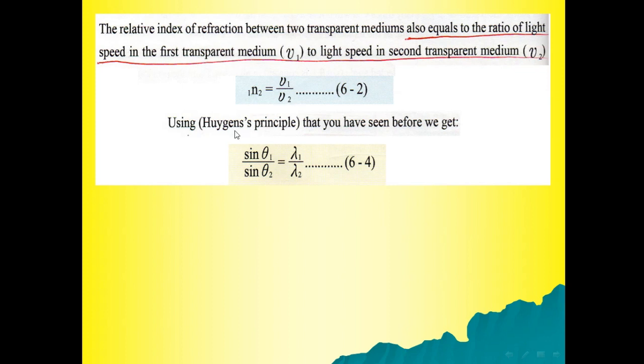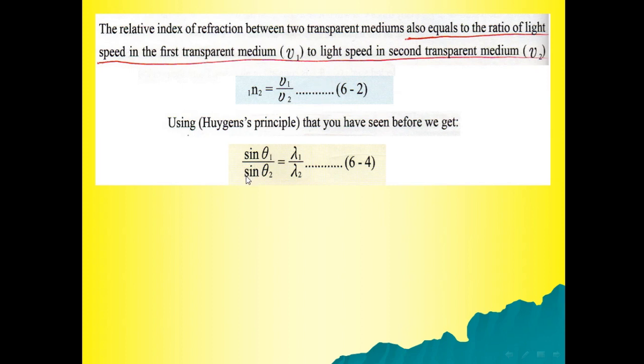Using the Huygens principle that you have seen before, we get sine theta 1 over sine theta 2 equal to lambda 1 over lambda 2. We can also use the relations v1 equals lambda 1 multiplied by f, and v2 equals lambda 2 multiplied by f, where f is the frequency, so f cancels.